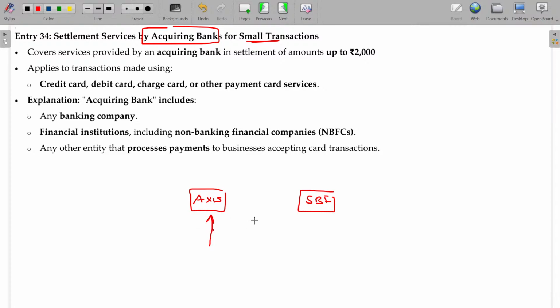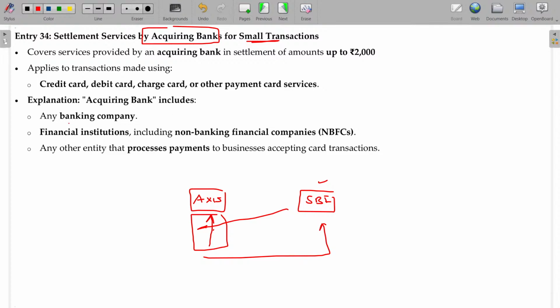Now, this payment is done by SBI, which now asks you to pay directly to SBI hereafter. Your payment commitment to Axis Bank is now paid by SBI and you are supposed to pay only to SBI Bank. This is called SBI Bank being the acquirer bank of the services from Axis. So now the responsibility of mine is from Axis to SBI. If the transaction value is less than 2000, exemption, otherwise taxable.